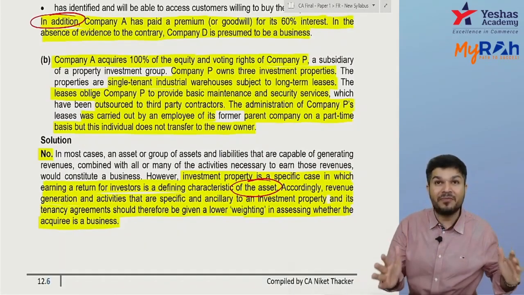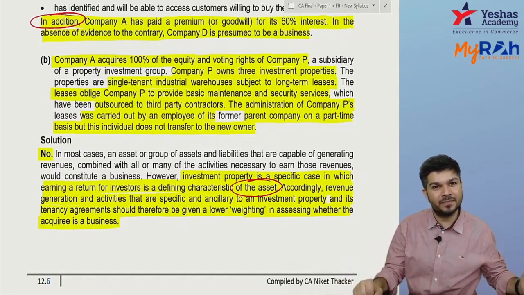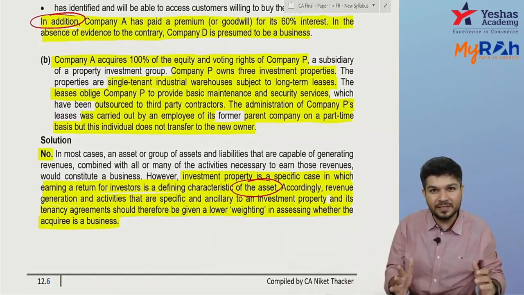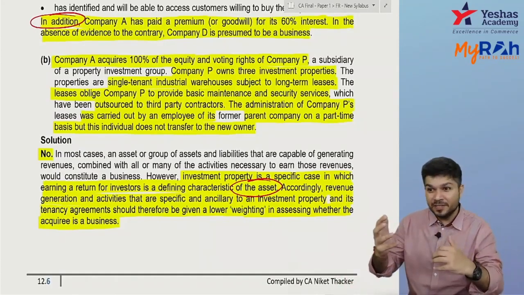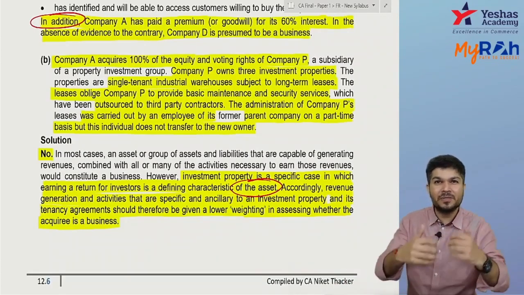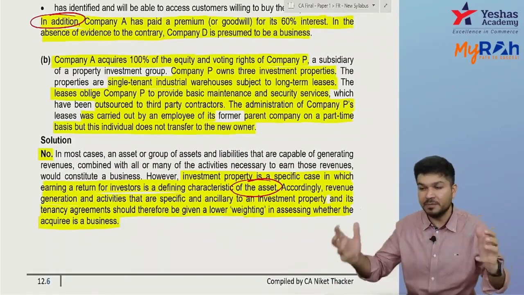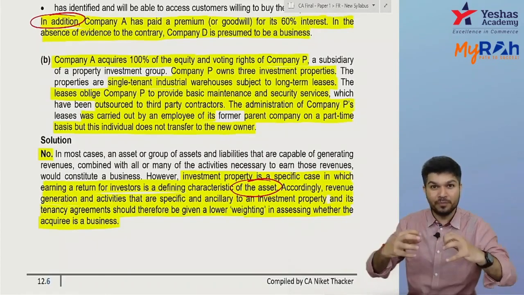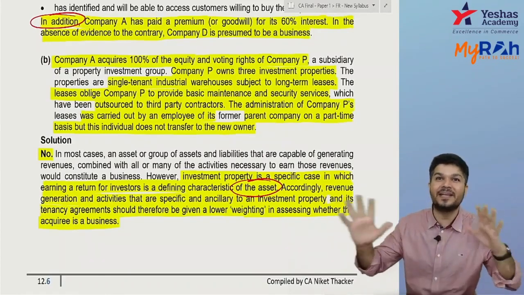Okay, they have a team of 5, 7, 10 employees, who will find the tenant, negotiate with the tenant, enter into an agreement with the tenant, and give some basic facilities. If the tenant has some issue, they resolve that. They have a total of 200, 300 tenants.